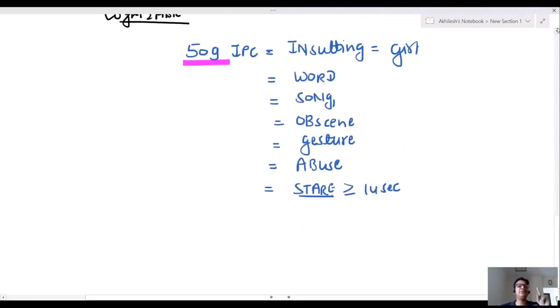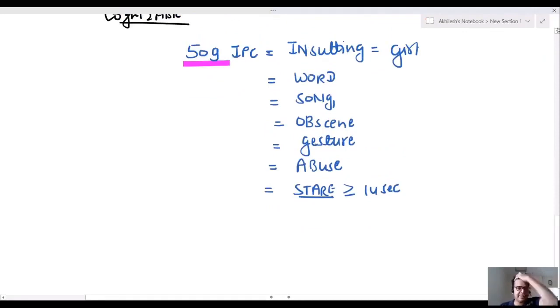So 354 and 509 IPC is only applicable when a male does these things to a female. If a female does these things to a male, it's not a punishable offense. अगर फीमेल ने मेल को आंख मारी है, फीमेल ने गाना गाया है, फीमेल ने लड़के का पीछा किया है, फीमेल ने घूरा है, it's not punishable. So it is only punishable when these things are done by male to the female. Male to the female. So again, just revise it, my dear friend.